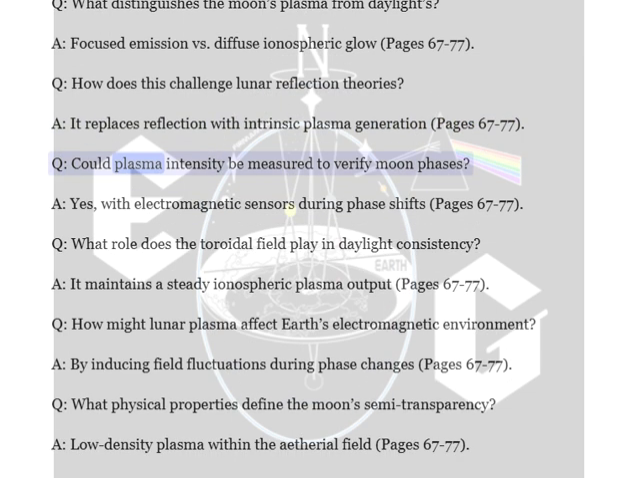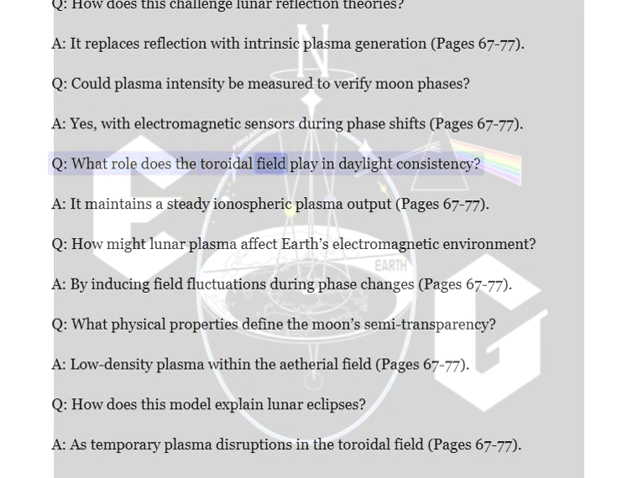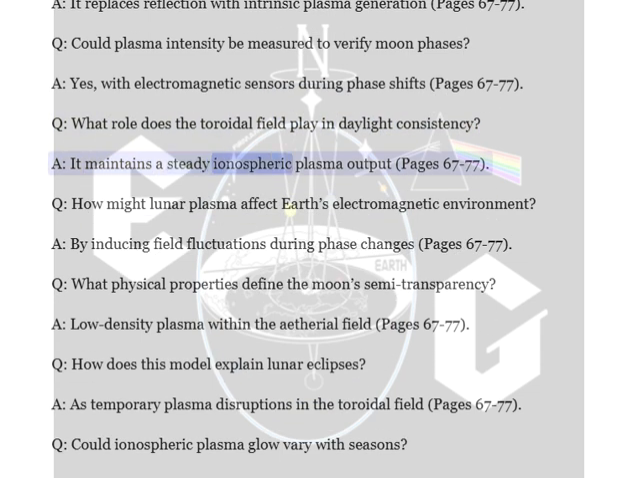Q. Could plasma intensity be measured to verify moon phases? A. Yes, with electromagnetic sensors during phase shifts. Q. What role does the toroidal field play in daylight consistency? A. It maintains a steady ionospheric plasma output, pages 67 to 77.